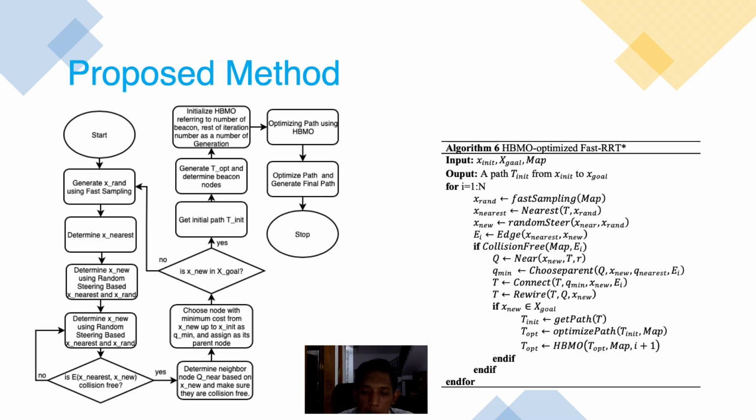This process also stores the initial path, where the initial path is optimized by applying algorithm 6, as we can see from this slide. It consists of beacon nodes connecting the starting node and goal node. By implementing direct connection to the farthest nodes without collision, the number of beacon nodes in this path is fewer than all nodes present in the initial path, excluding the initial node or starting node and the goal node.